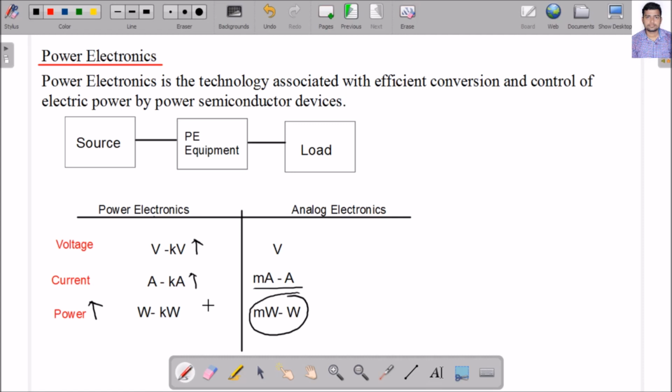We have seen that if I save 1 kilowatt of energy on the load side, it can lead to 6 kilowatt of fuel energy on the front side. So definitely I will look into the system conversion efficiency and use the energy efficiently. And how can I achieve this? By using power electronics devices. By using power electronics devices, I can use the energy efficiently, because they can control the electric power by using semiconductor devices in an effective manner.